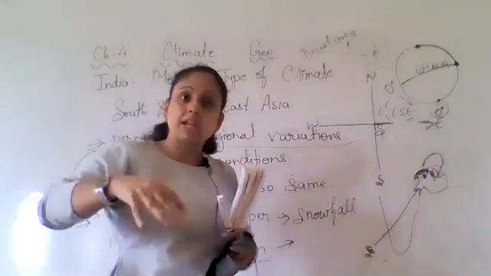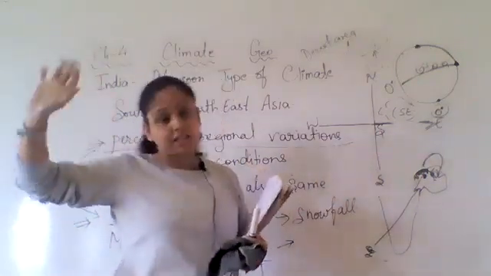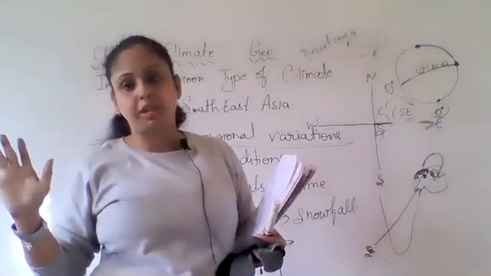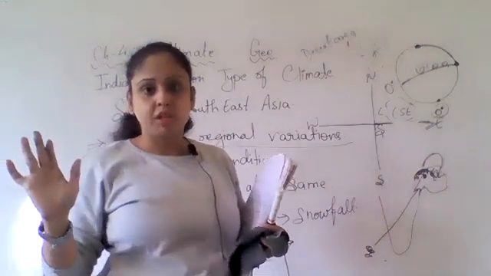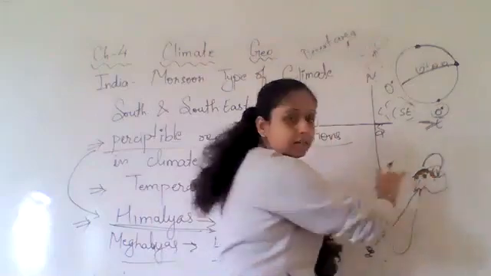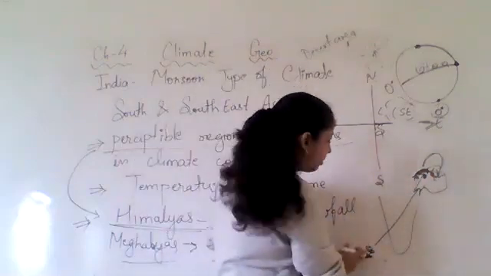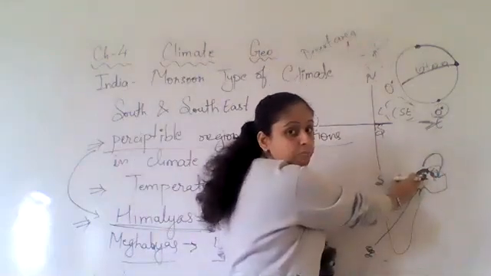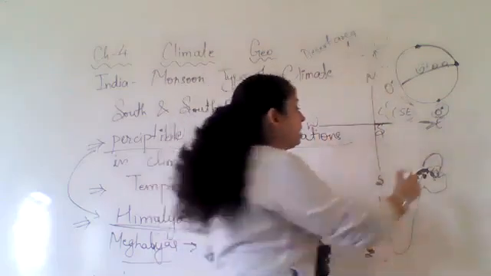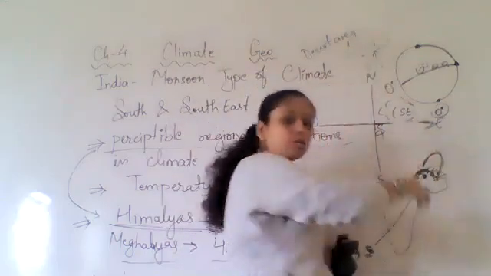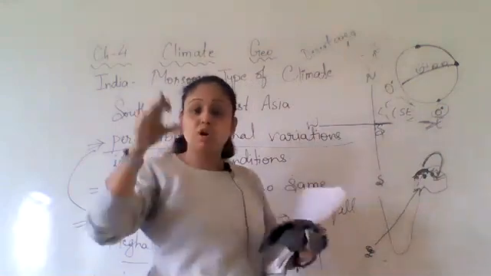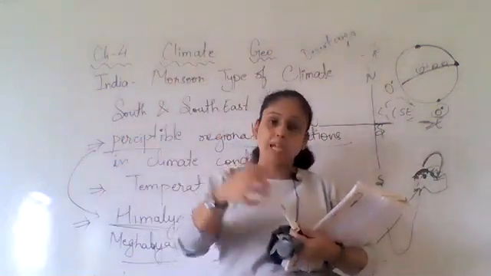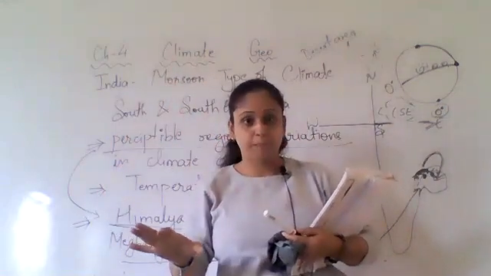That is why the rainfall goes up to a maximum of 400 centimeter. Understood? Because it is surrounded by mountains, the wind blowing here gets stuck, and the retreating monsoon also gets stuck there. Because of that, the place sees heavy rainfall.